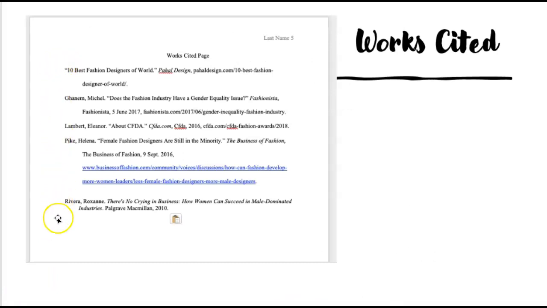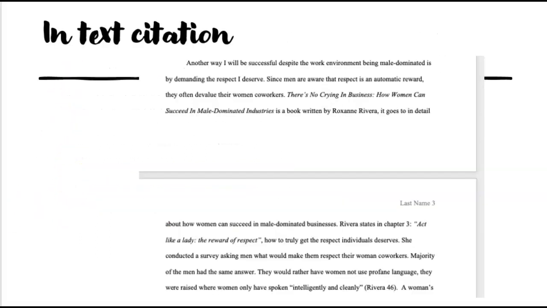All right. So then on your works cited page, you'll notice I can skim down. These are in alphabetical order. She actually has several sources on this page. I see Rivera Roxane. So now I know exactly that this is the book that she got her information from. Now she references these other things throughout her paper, but this is the one. So when you saw that Rivera 46, that's what that's referring to here. So anything on this page has to be referenced back in the document itself, in the body of the paper.